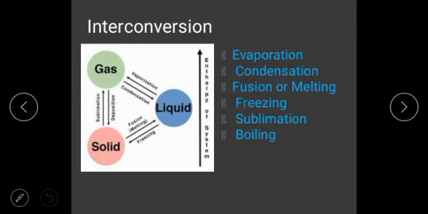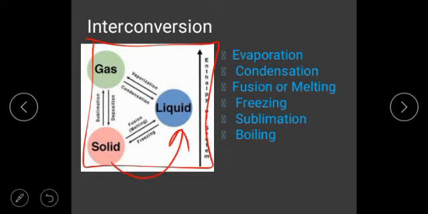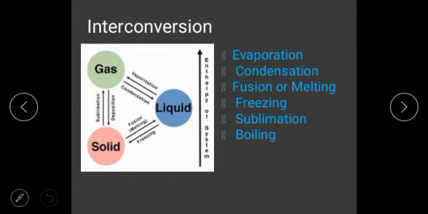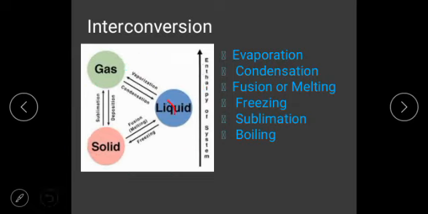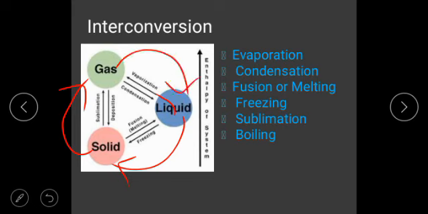Next, we will understand interconversion with the help of this small picture. Here, solid changing into liquid is known as fusion, or you can say melting. Liquid changing into gas is called vaporization. Gas changing into solid is called deposition. And if we talk about the reverse, liquid changing into solid is called freezing. Solid changing into gas without going through liquid is called sublimation, and gas changing into liquid is called condensation, the best example of which in our surroundings is rain.